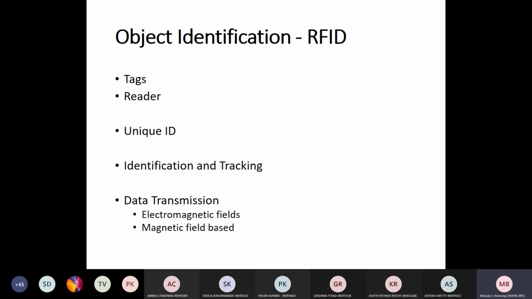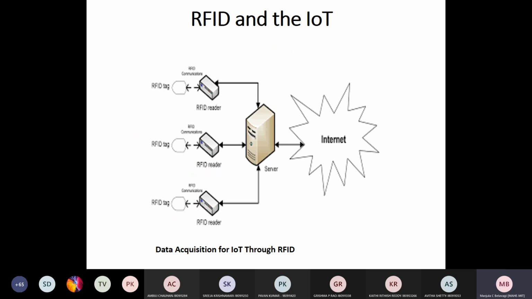How this happens, actually, object identification. Before continuing with this topic, can anybody tell me how this happens, object identification?